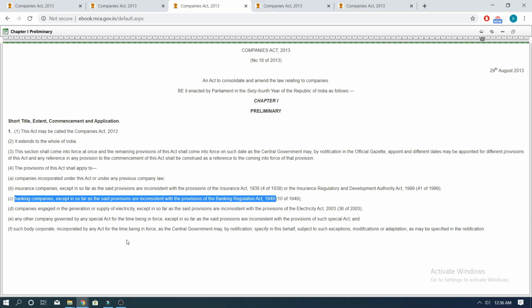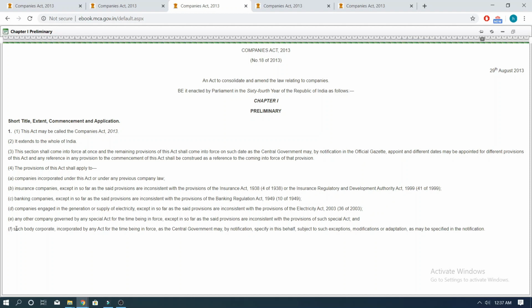So if we see Clause C, it means to say the same, where it says, the provisions of this Act shall apply to banking companies except insofar as the said provisions are inconsistent with the provisions of the Banking Regulation Act 1949. Same goes for Clause E, which says that this Act would be applicable to any company governed under any special Act except insofar as the said provisions are inconsistent with the provisions of such special Act.